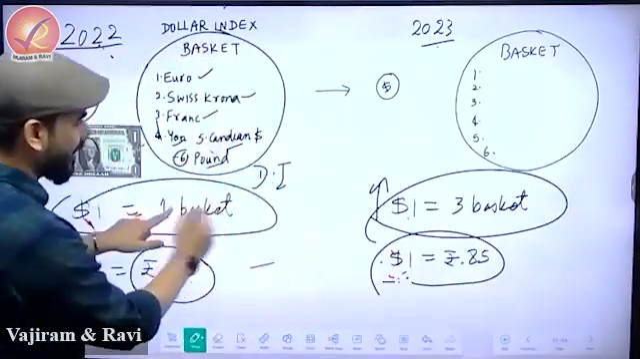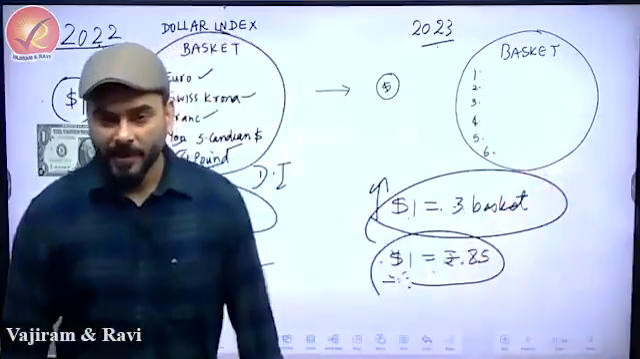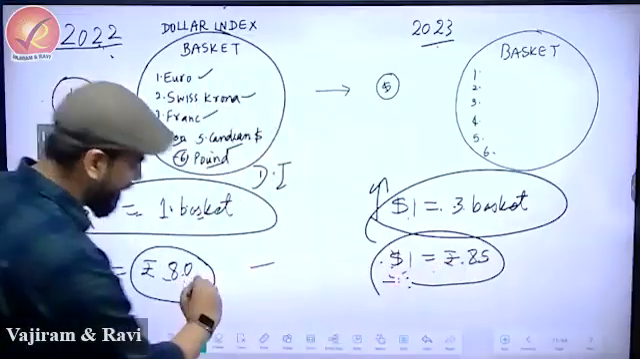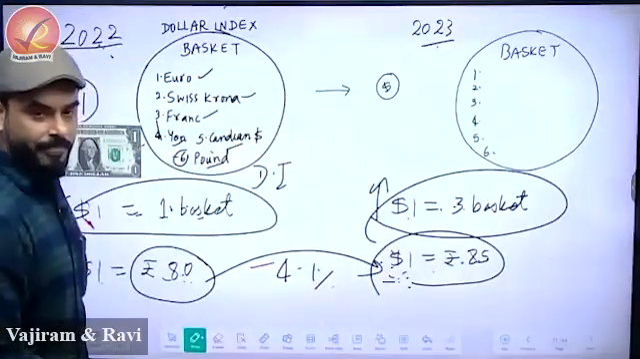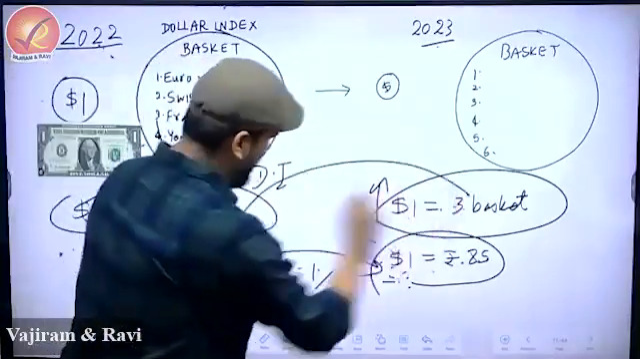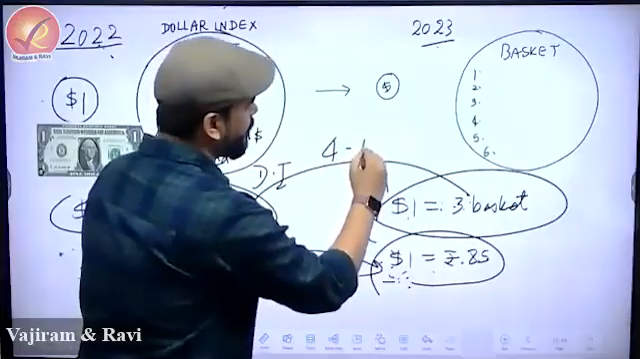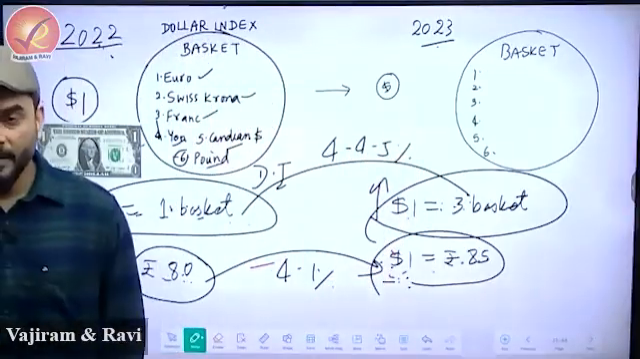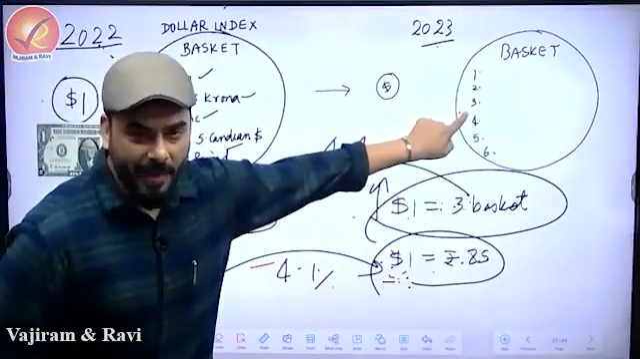And when India calculated the percentage change of this basket, these two percentage changes were similar. For example, $1 is equal to 80 rupees, $1 is equal to 85 rupees. Suppose this was 4.1% for India. When we calculated the jump for the basket, we saw that the change was also in the range of 4 to 4.5%. So we said that the dollar is becoming stronger compared to this entire basket.